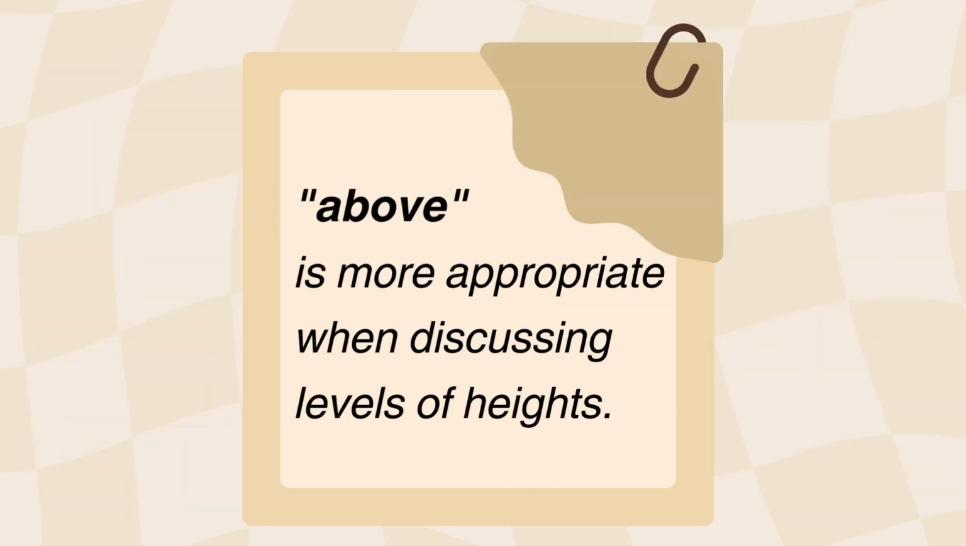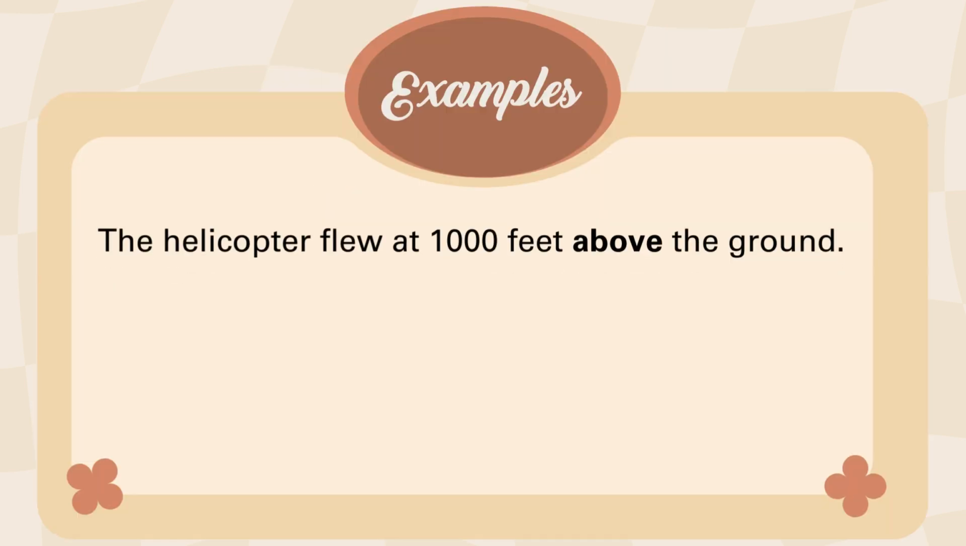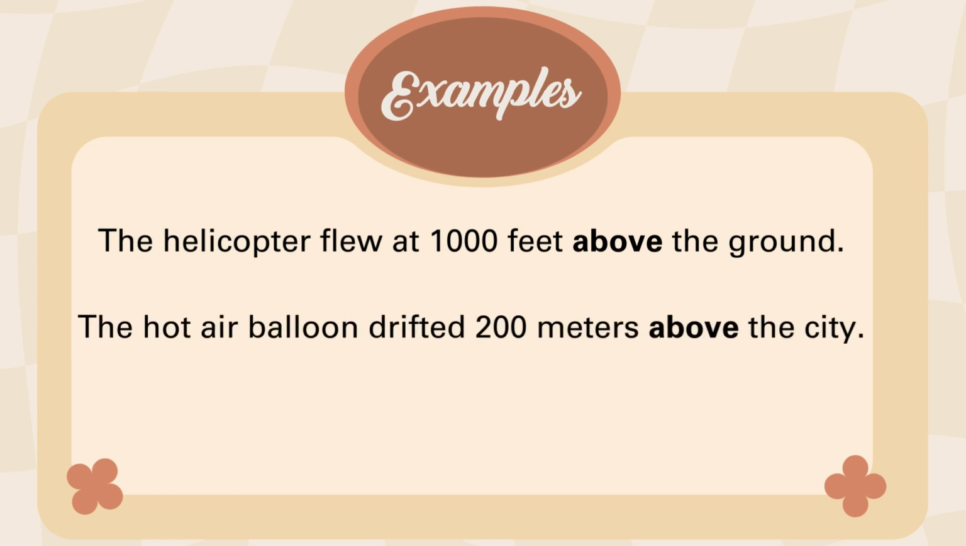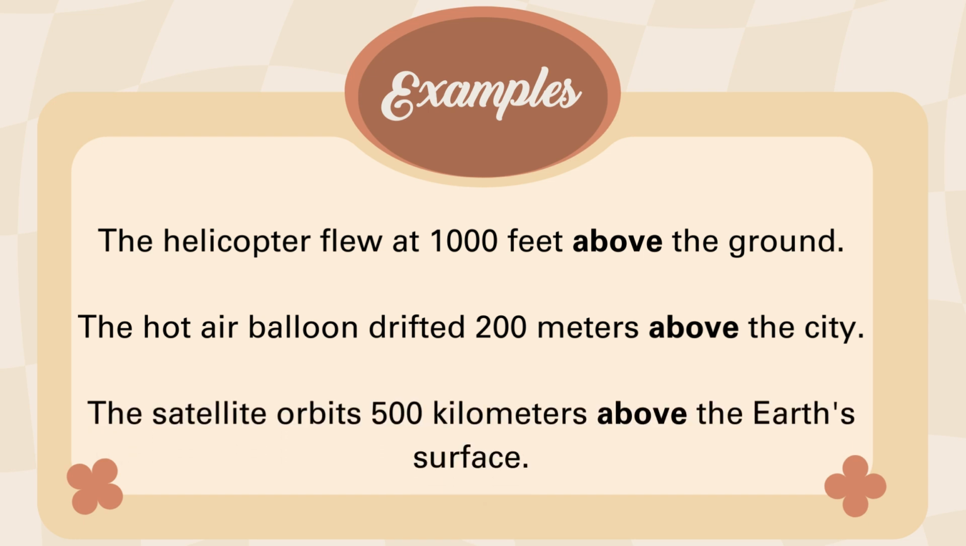Above is more appropriate when discussing levels of heights. For example, the helicopter flew at 1,000 feet above the ground. The hot air balloon drifted 200 meters above the city. The satellite orbits 500 kilometers above the Earth's surface. In these examples, above is used to convey a position at a higher level.